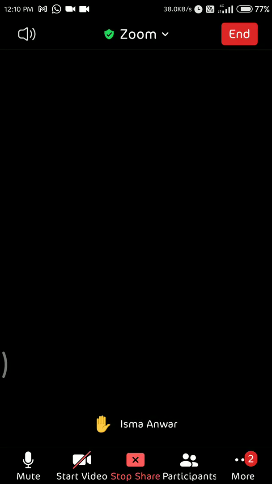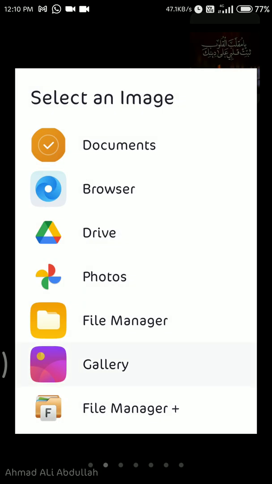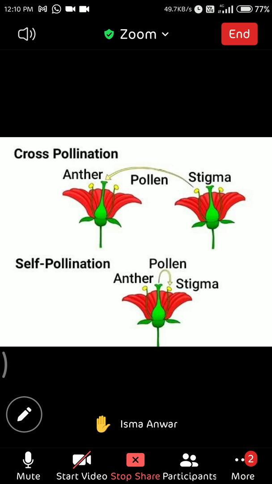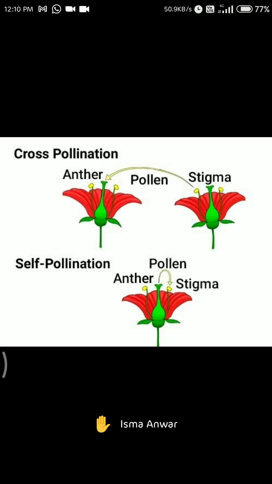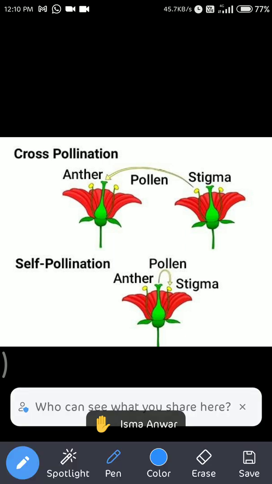So now, pollination. Pollination is nothing but the transfer of pollen grain from anther to stigma. Here you see, the yellow colored part is the anther, and the green part is the stigma. So the pollen grains are there in the anther.